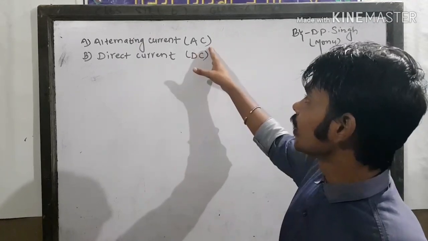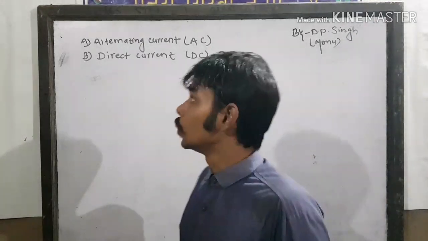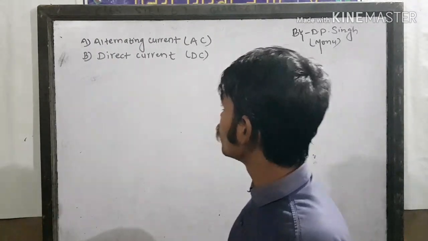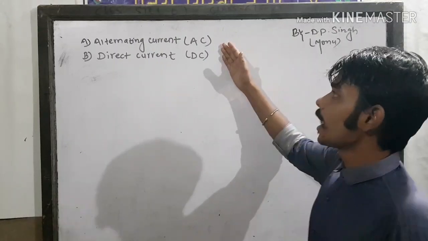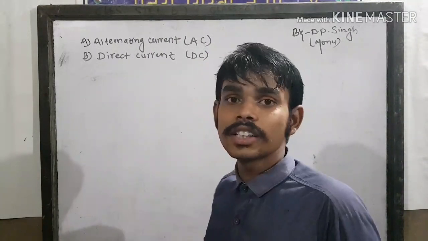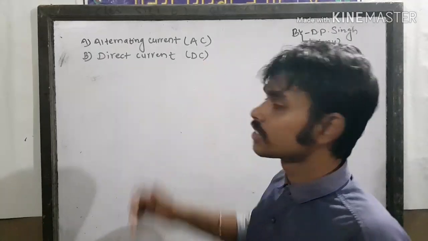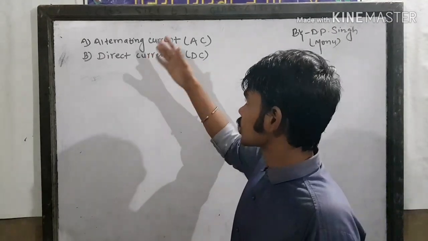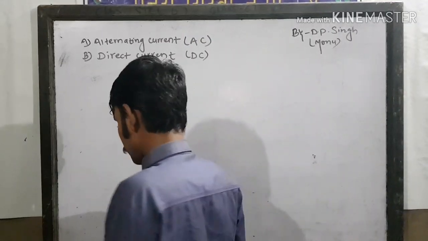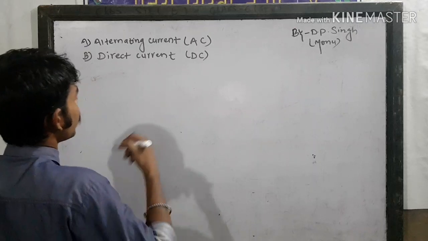Alternating current are those current whose magnitude and direction changes alternately and regularly with the passage of time, and the direct current are those current whose magnitude and direction does not change with the passage of time. So I want to explain alternating current with the figure and diagram and the graph. So let's draw a diagram and graph.